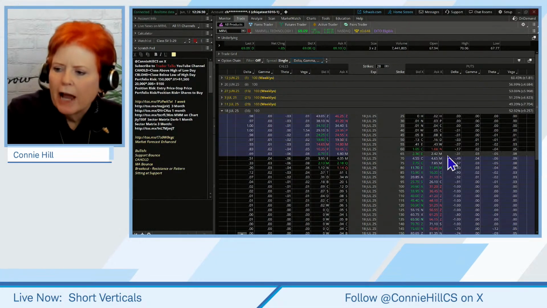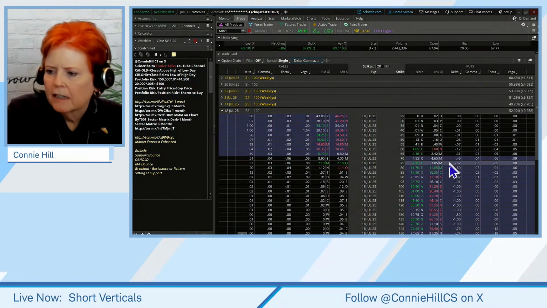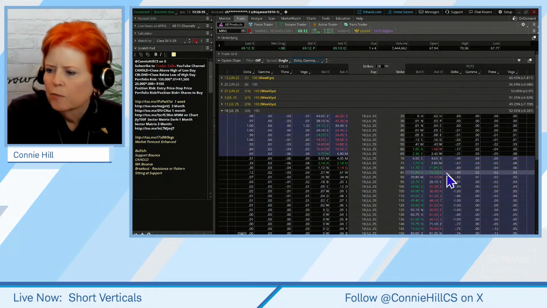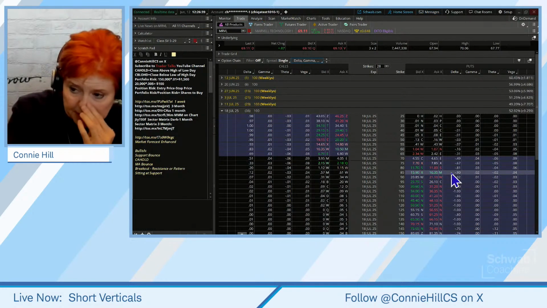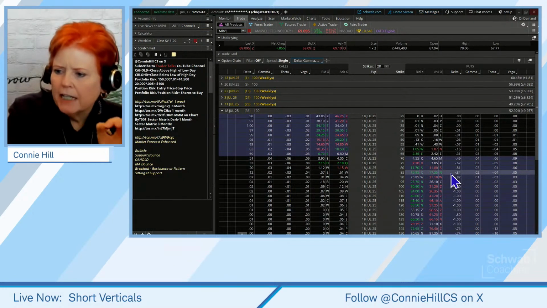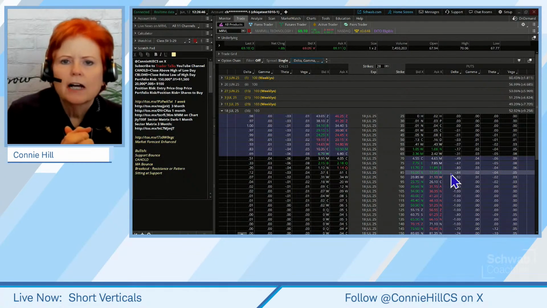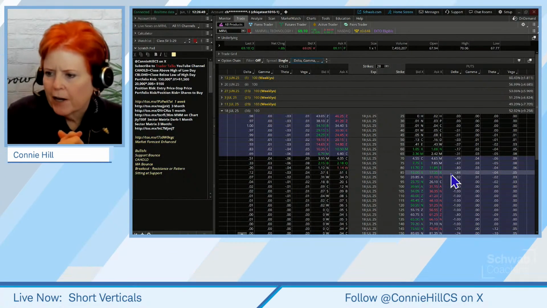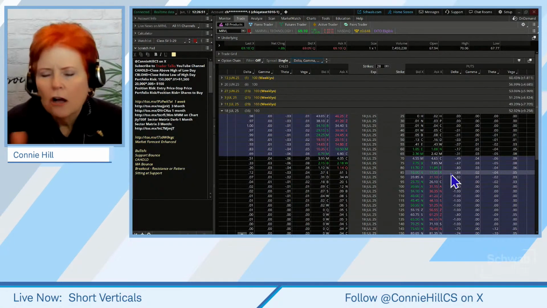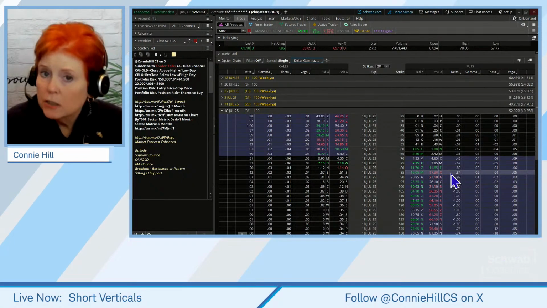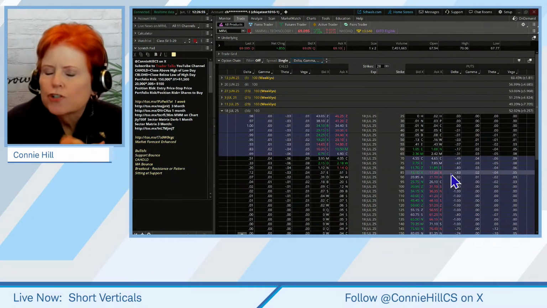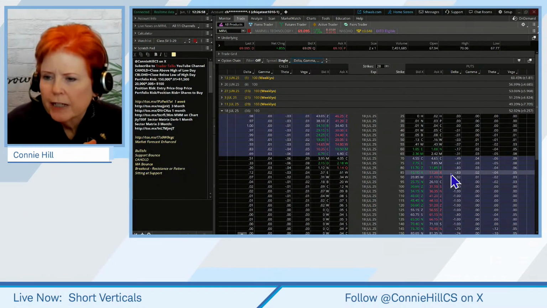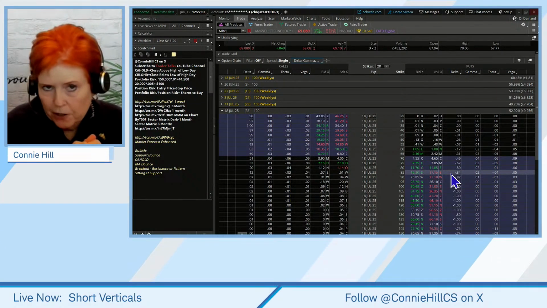And the further we come to at the money and in the money, that delta gets a little bit bigger and a little bit bigger, right? Say on this 85 strike price, it's a 90 delta. There's a 90, oops, that just changed to 84, but there's a good possibility it would expire in the money. Now, when we're trading long options, we want it to expire in the money. When our main driver of our trade, like on short verticals, is a short option, we don't want it to expire in the money.